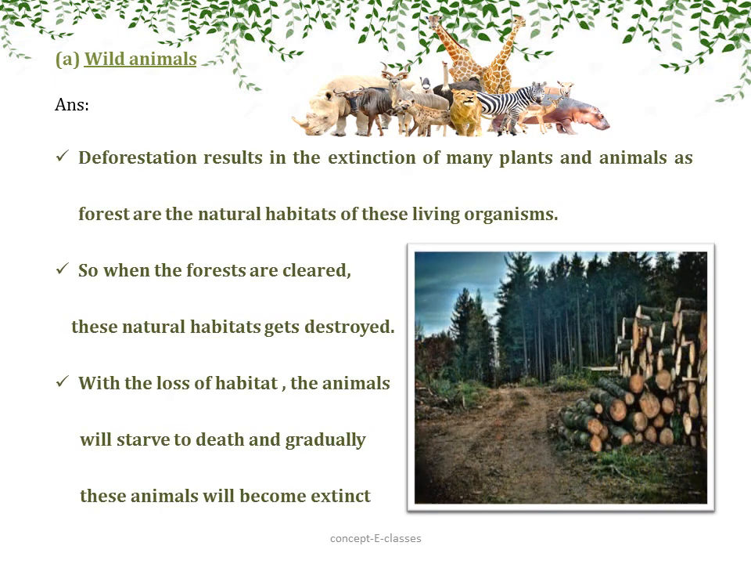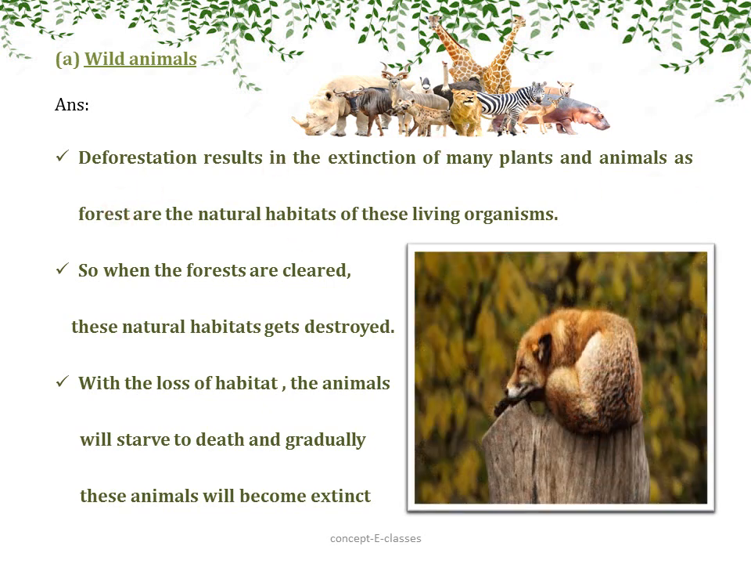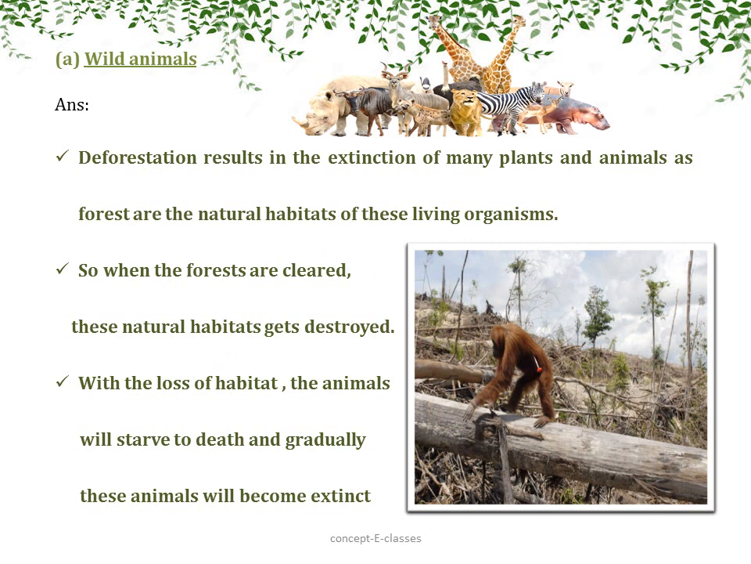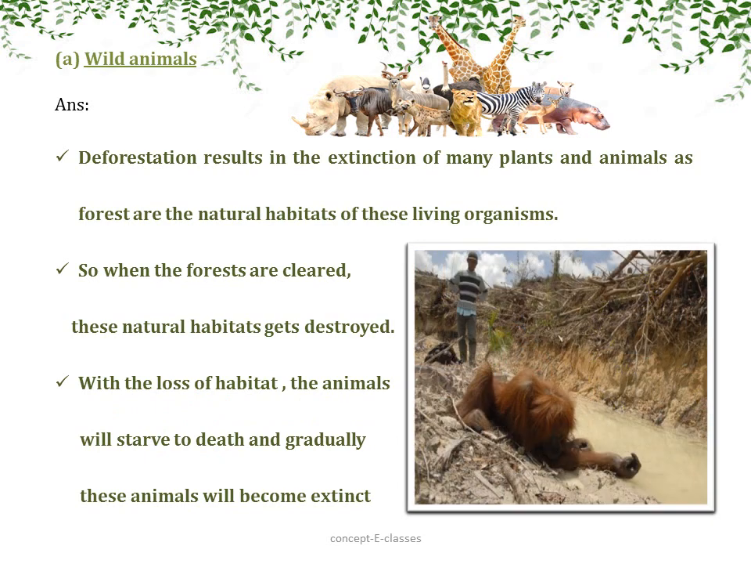Deforestation results in the extinction of many plants and animals, as forests are the natural habitats of these living organisms. So when these forests are cleared, these natural habitats get destroyed. With the loss of habitat, the animals will starve to death because of the lack of food, and gradually these animals will become extinct.